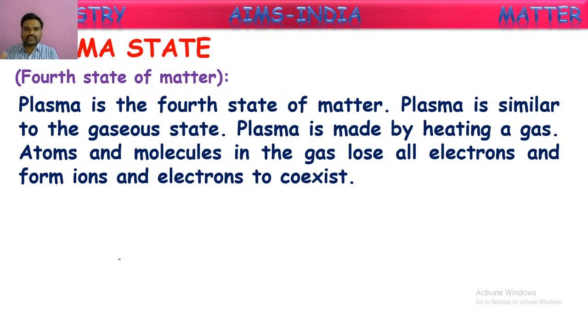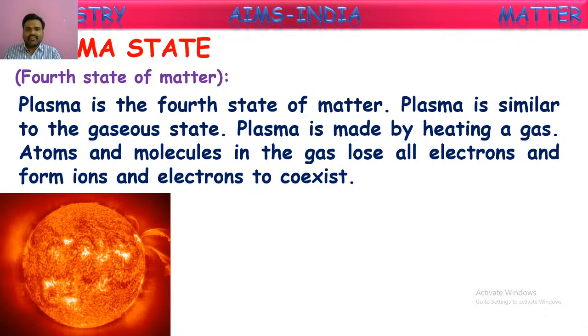Then that state obtained is called plasma state. What happened here? If you heat a gas to very high temperatures, the electrons in the molecules or atoms of these gases will be emptied out. Then there exist ions of the atoms or molecules and electrons. The coexistence of these ions and electrons is known as plasma state.